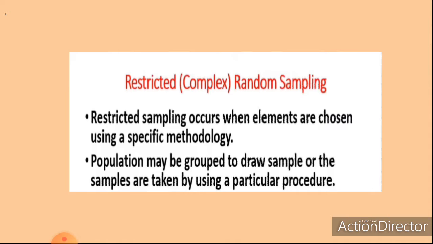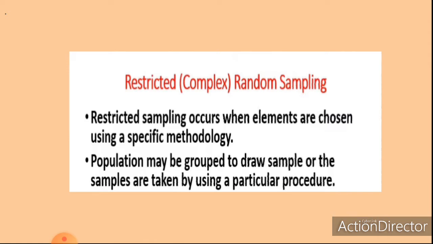So restricted sampling occurs when elements are chosen using a specific methodology. Population may be grouped to draw a sample, or the samples are taken by using a particular procedure. In other words, unrestricted sampling is a time-consuming process and it involves cost and money. It cannot be adopted when the sample size is large.